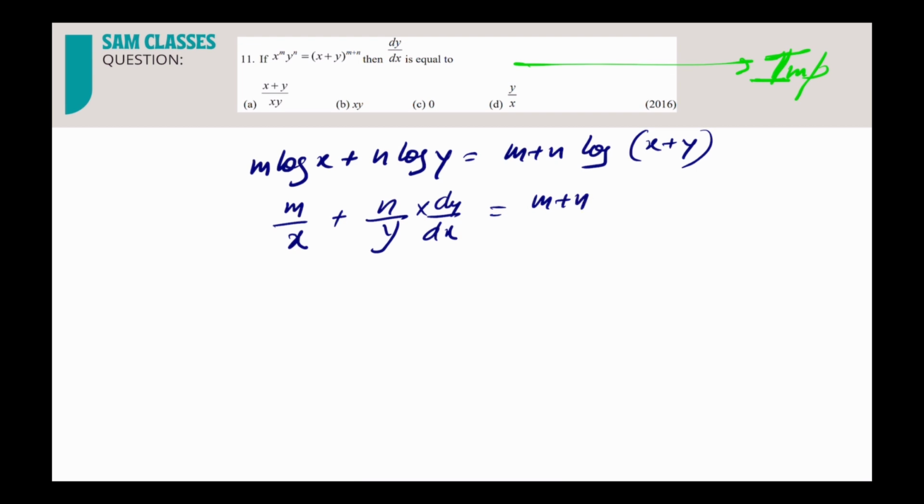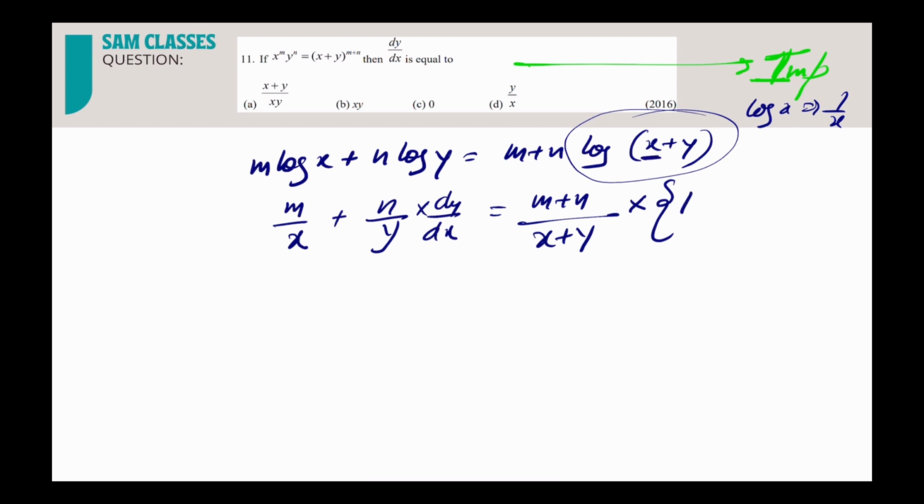If I differentiate log of this, what will I get? The differentiation of log x is what? 1 by x. So you need to memorize the formula. If you don't remember the derivative of log x, how will you solve it? So the formula should be on your fingertips. Okay. So 1 by x plus y into, now this is not a u by v function, just a plus. So if you differentiate this, you get 1, and if you differentiate this, you'll get dy by dx. Now I need to take common. What I'll do, I'll bring the dy by dx to one side.